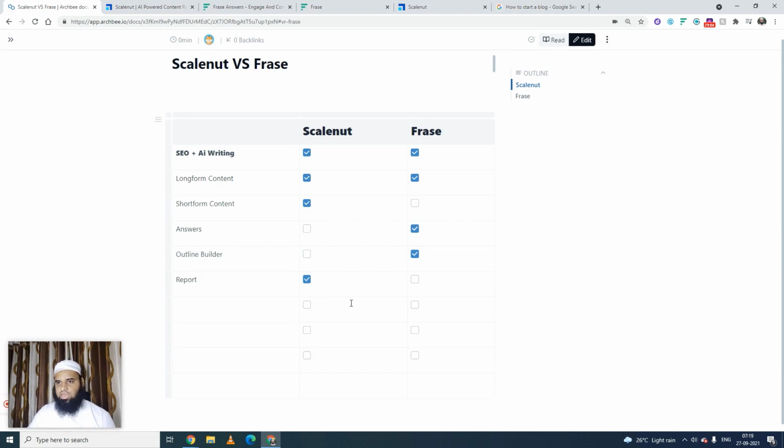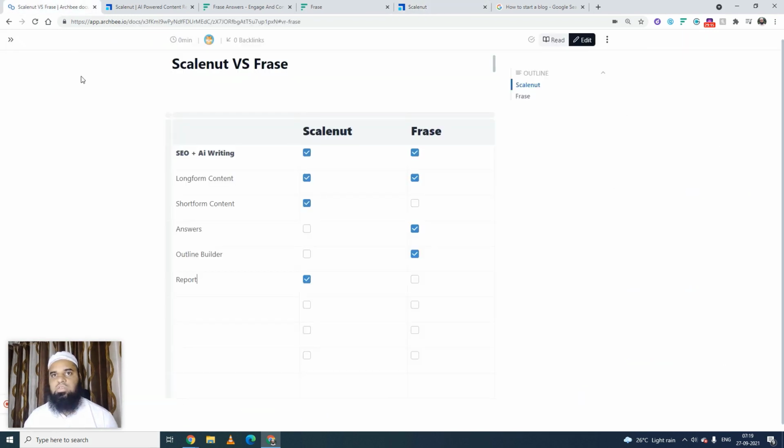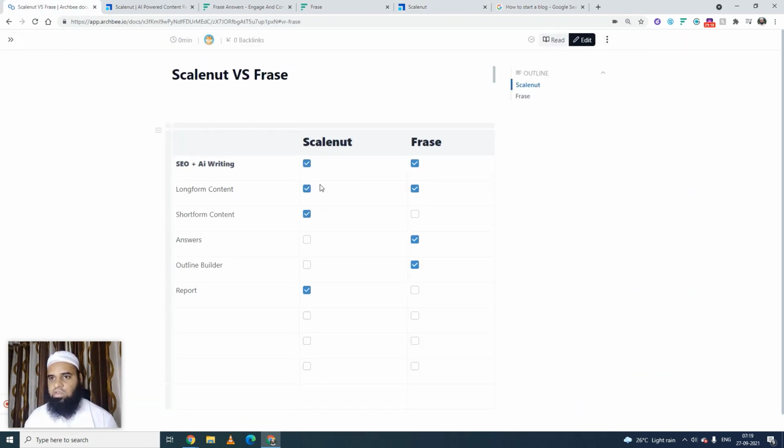And what do you say, guys? I know it's very basic, but as I chose to go practical while showing you, it took some time, but this is the result that we got in front of us. Both are SEO tools. Both have long form and short form. Scalenut has, right, and Phrase also has, but short form is only inside Scalenut. And Answers is like a chatbot, right? Chatbot, we will say chatbot.